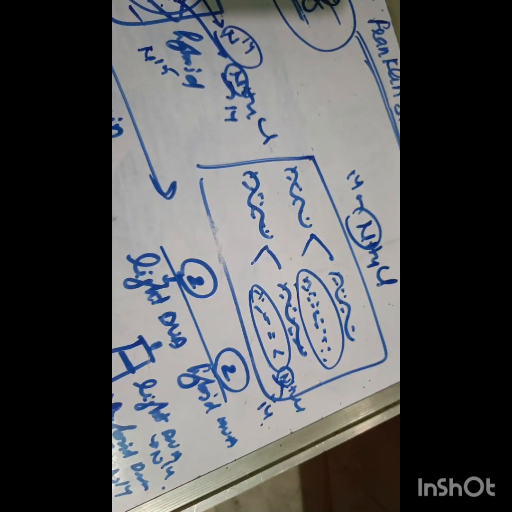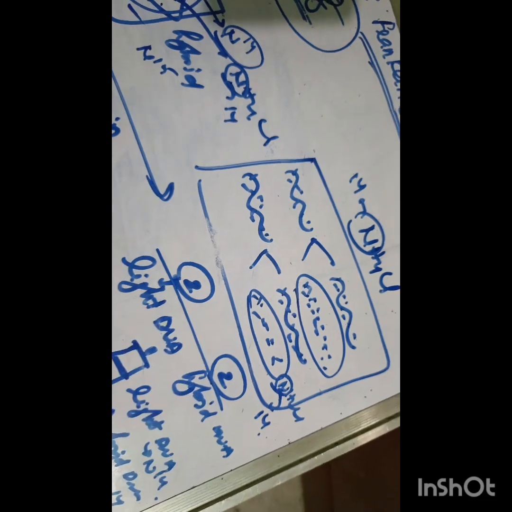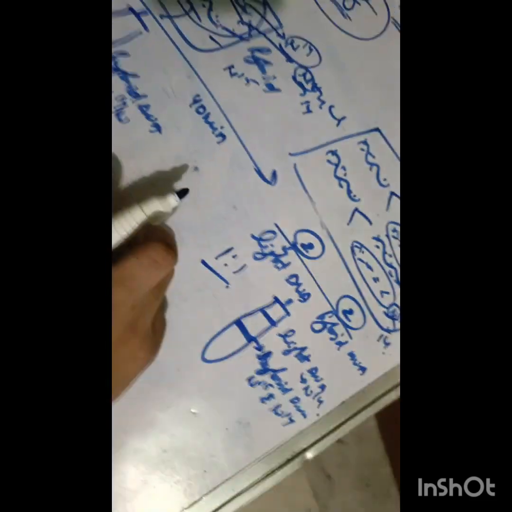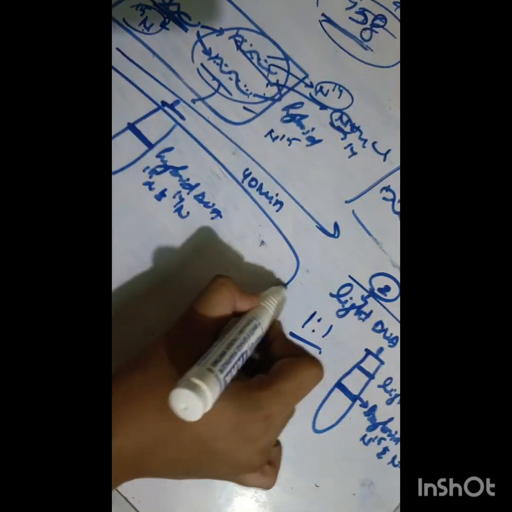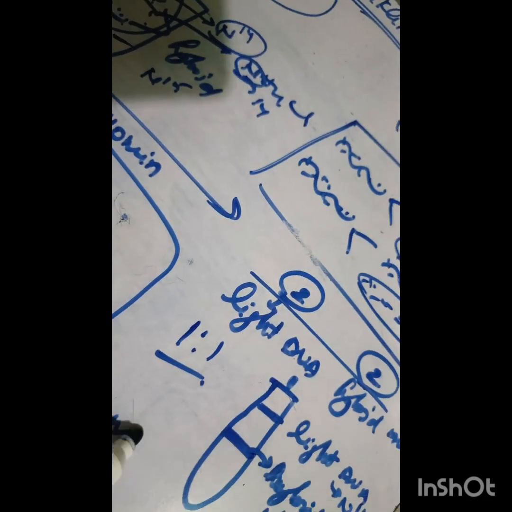So we're going to get equal amount of light DNA and hybrid DNA. The ratio is 1:1. So here you're going to get a question of what about the 80 minutes.